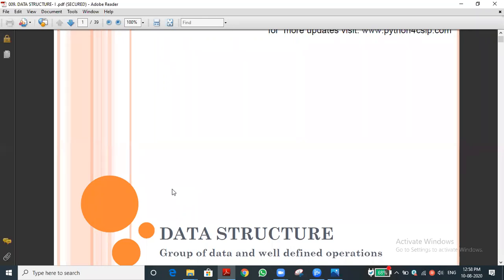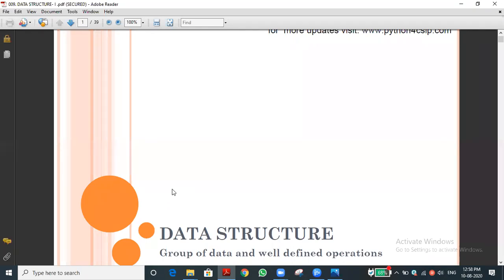Information, in the 11th standard you might have learned the same basics. Information means what the computer gives to us, or else processed data, that is called information. Information is different, data is different. Data means it's a raw fact, unprocessed, not well defined.